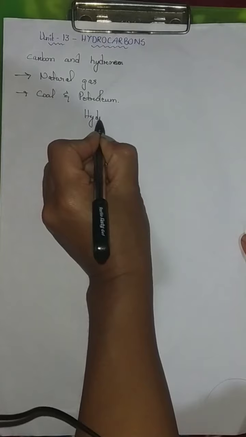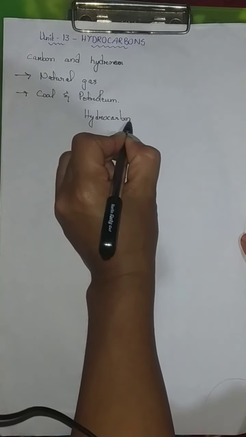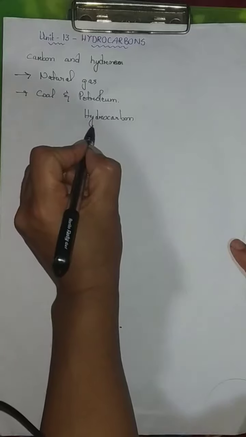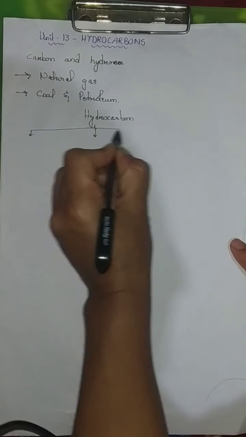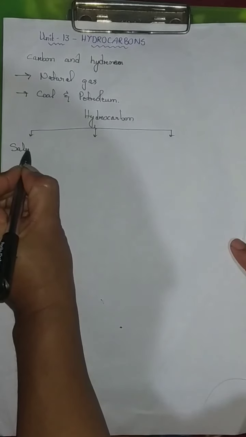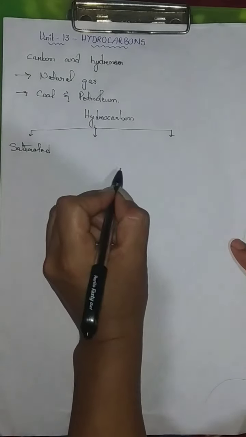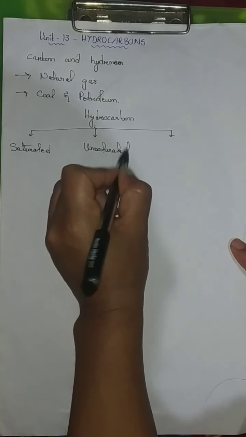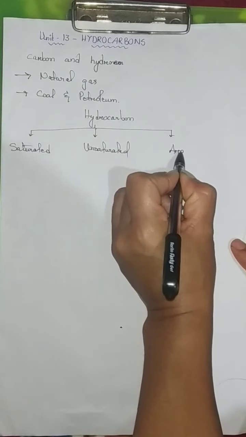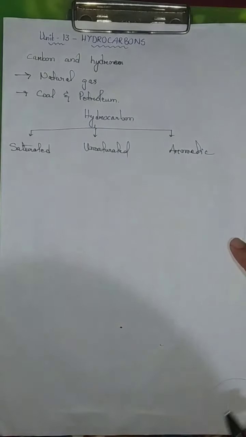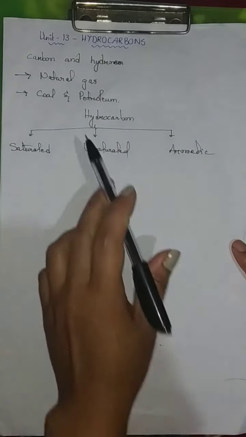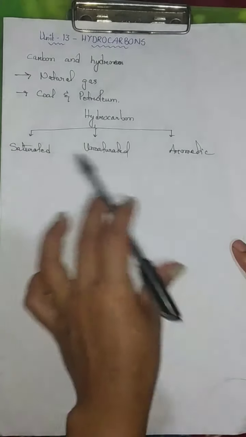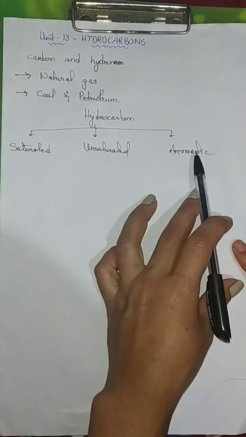Now, firstly, let's check the classification of hydrocarbons. Hydrocarbons are classified into three types. The first one is saturated hydrocarbons, the second one is unsaturated hydrocarbons, and the third is aromatic hydrocarbons. So the hydrocarbons are classified into three types: saturated, unsaturated, and aromatic hydrocarbons.